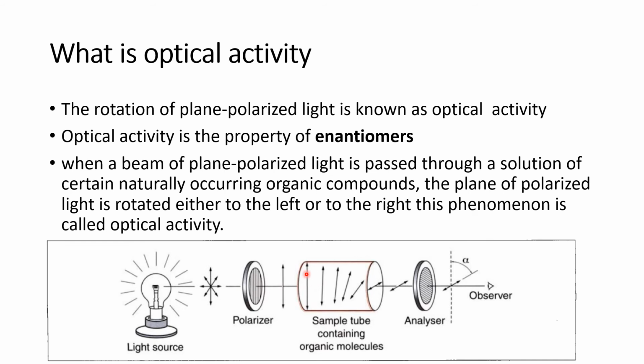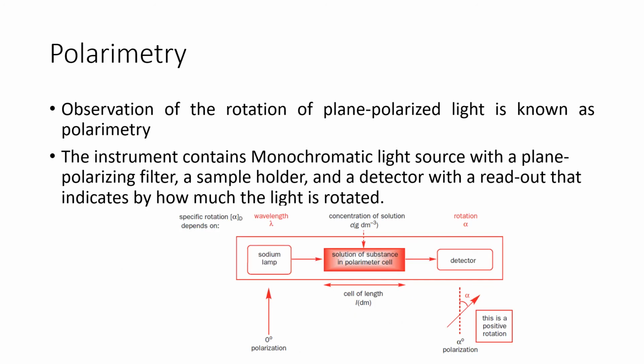Suppose this plane polarized light is deviated to the right side. The sample can deviate or rotate the plane polarized light either to the right side, that is clockwise, or to the left side, that is anti-clockwise. Such a phenomenon is called optical activity. And the length of the tube is also very important. It is given by L in decimeters.